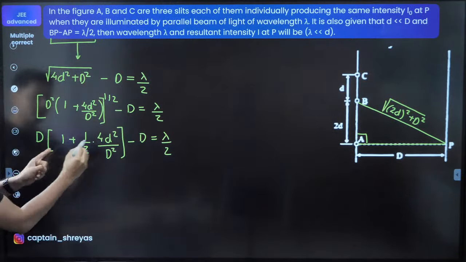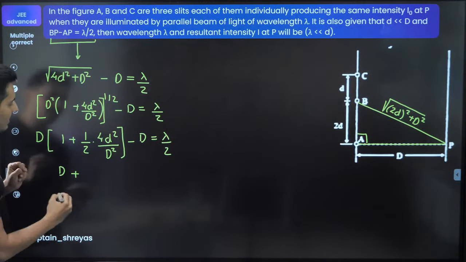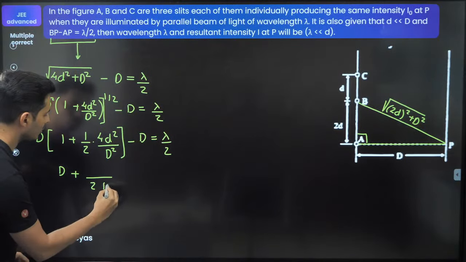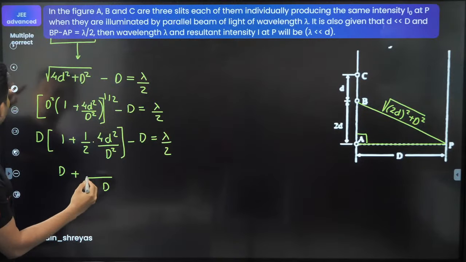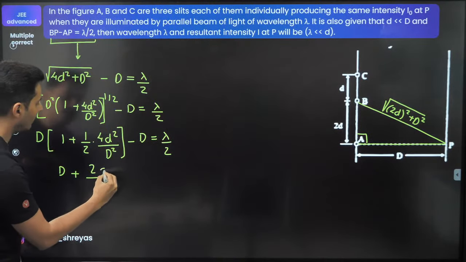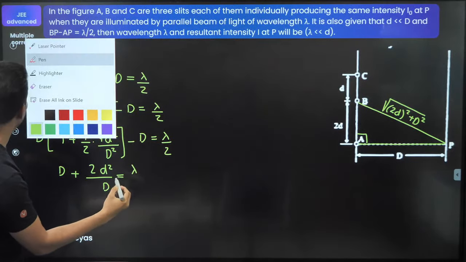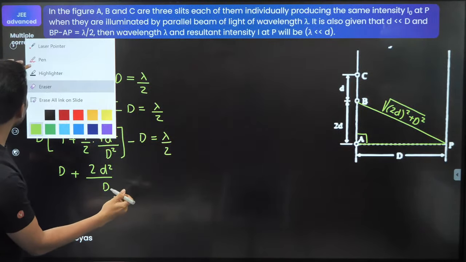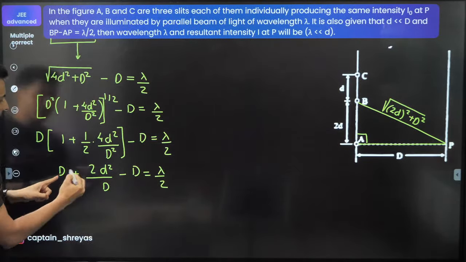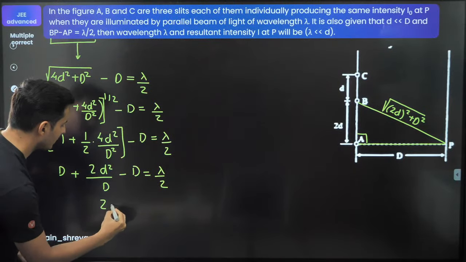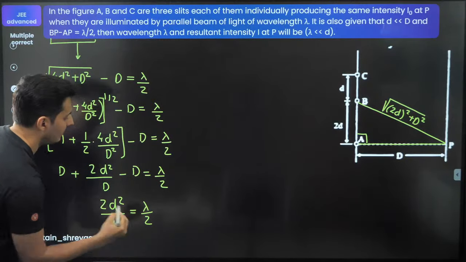Now what you can do, just open this bracket up. So this will become d plus this d, and d square will get cancelled. So it will become just 2 times d. And 4 and 2 will also get cancelled. So I just have 2 on the top, and I have d square also over here. And I have one more minus d over here. I can see there is one minus d over here, and this is nothing but lambda by 2. This d and this d get cancelled. So I'm just left with 2d square by d, which is nothing but lambda by 2.